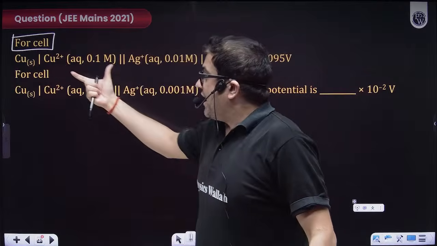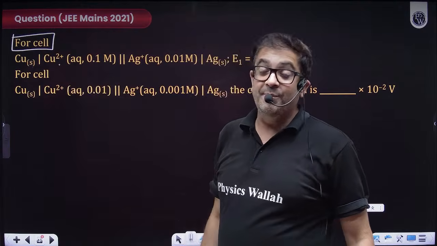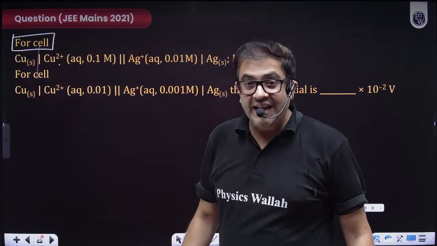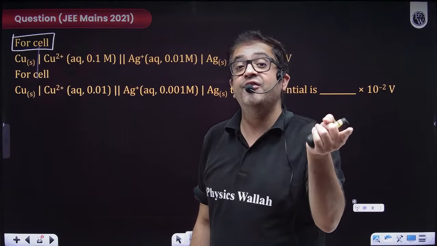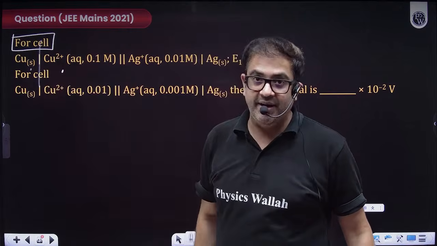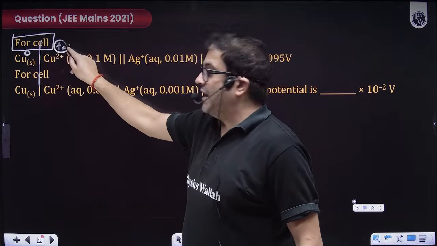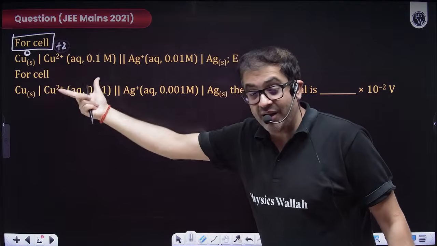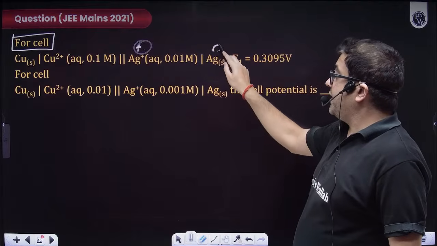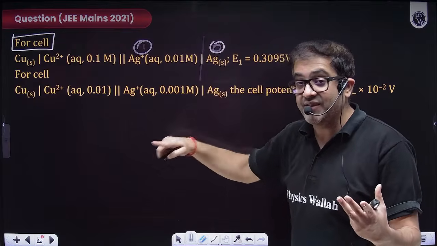Now, sir, how to write this anodic and cathodic reaction? Copper solid is converting to copper plus 2. Sir, solid is solid state, plus 2 is ion, so you always write a single line whenever there is phase transformation. So solid and aqueous, separate it with a separator. That will obviously tell you that from 0 it is getting to plus 2. That means this is the oxidation half, that is the anodic half on the left. Now silver from +1 oxidation state is getting to 0. So again a separator, which is signifying the phase change, the physical state change.